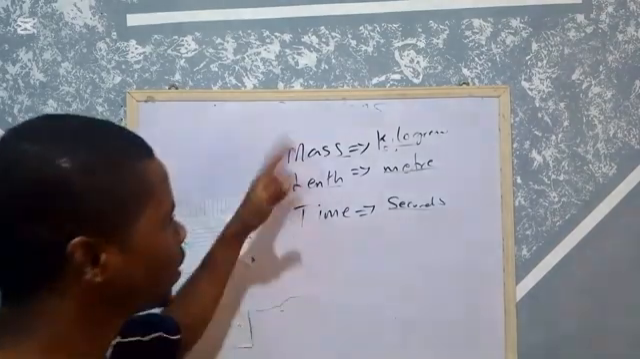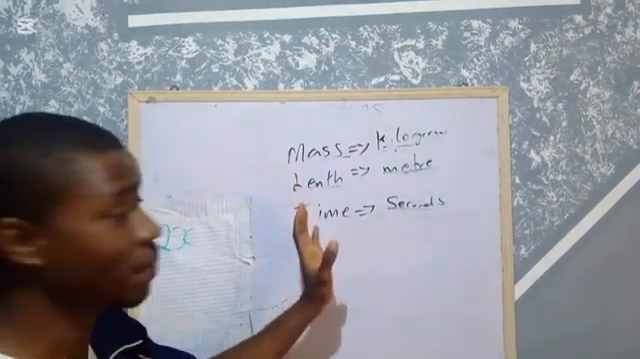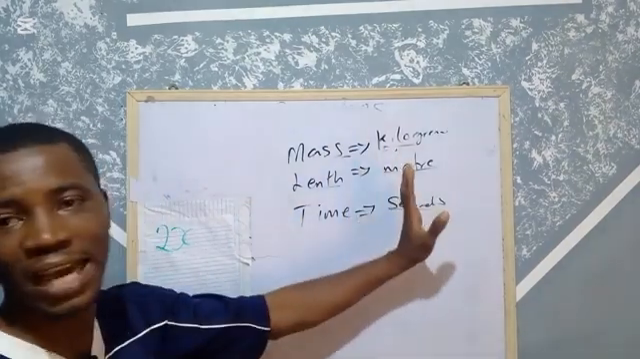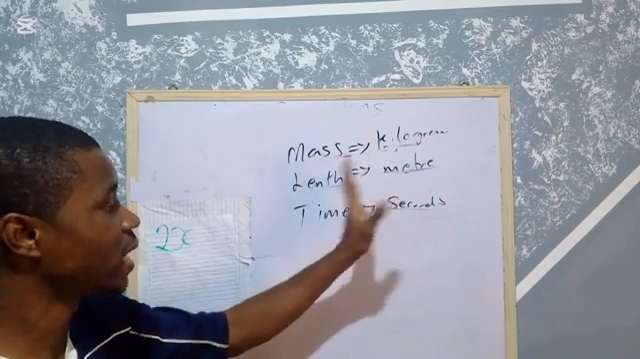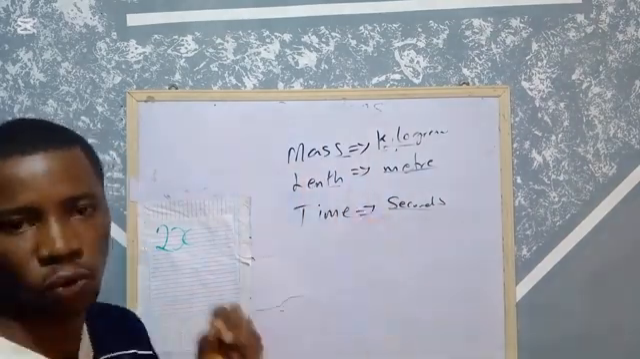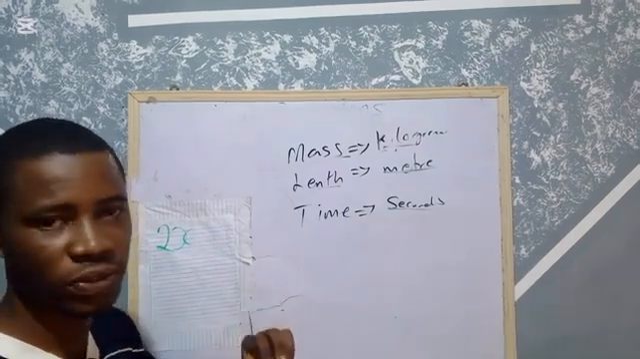So these are the three major fundamental quantities and their units. The unit of mass, once again, is kilogram. The unit of length is meter. The unit of time is seconds. Please take note of it.